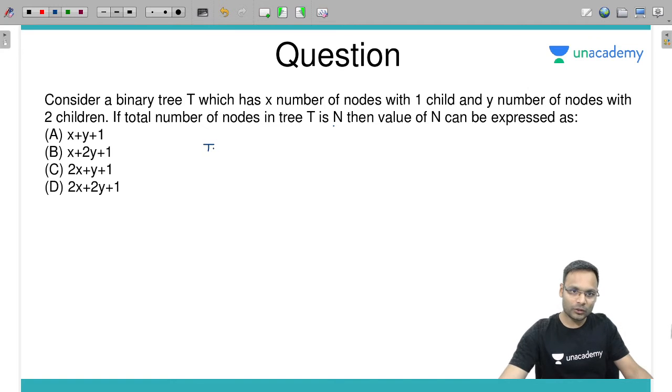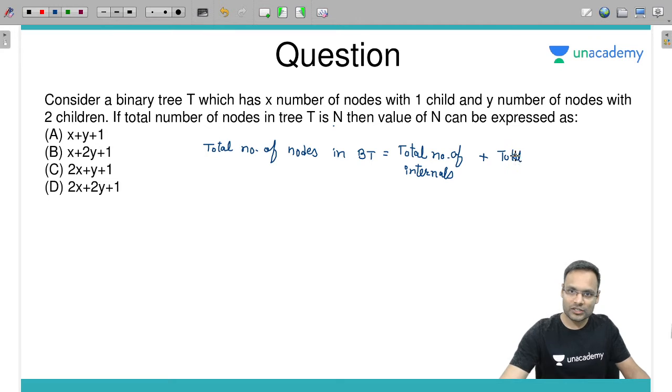We know that total number of nodes in binary tree is equal to total number of internal nodes plus total number of external nodes, leaf nodes.